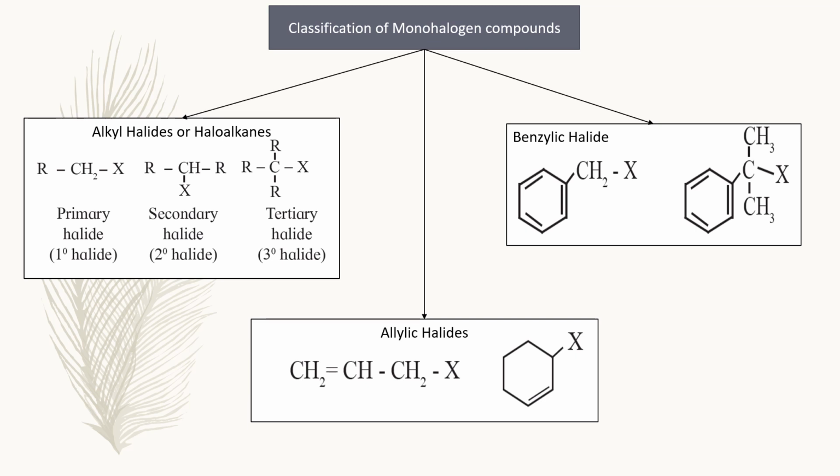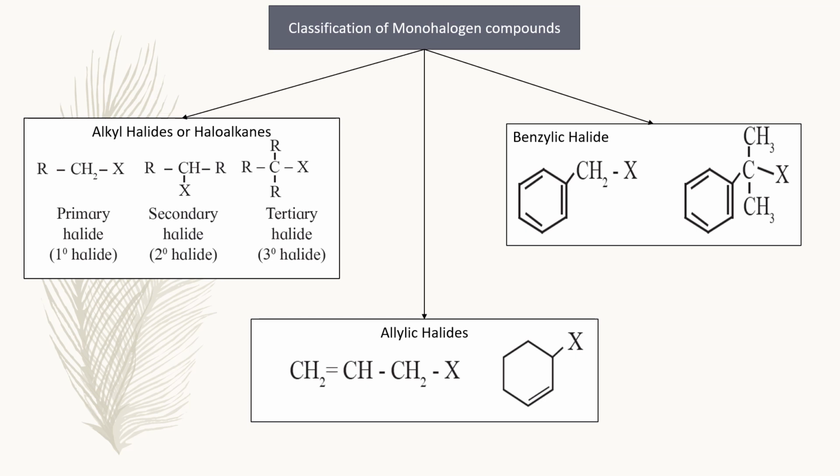Second one, allylic halide. In allylic halide, halogen atom is bonded to sp3 hybridized carbon atom next to the carbon-carbon double bond. Observe the example, CH2=CH-CH2X. Here X is attached to the first carbon atom and that carbon atom is next to the carbon-carbon double bond. In the third one, benzylic halide.